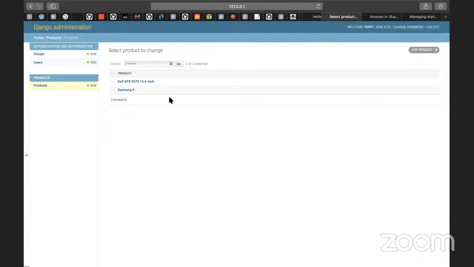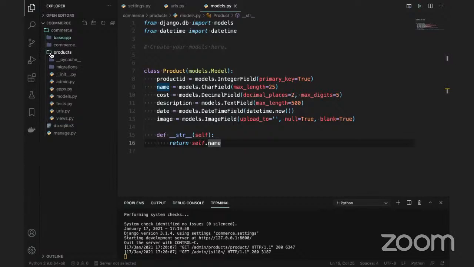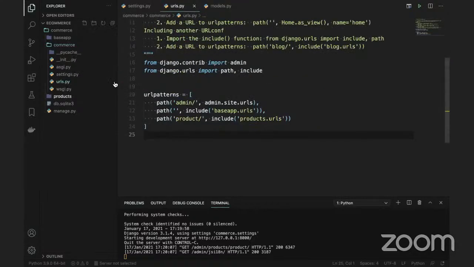I got another question: how does routing work in Django? Okay, see, Django works like this. If you look at my screen, there is a commerce folder. In the commerce, there is something called URLs. This is the main app URL. First, it goes to this main app URL, then it will go to the different app URLs.